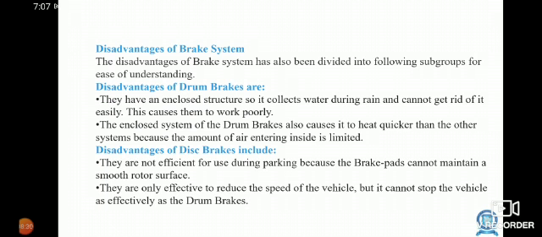Disadvantage of disc brake: they are not efficient for use during parking because the brake pads cannot maintain a smooth rotor surface. They are only effective to reduce the speed of the vehicle, but they cannot stop the vehicle as effectively as the drum brake.